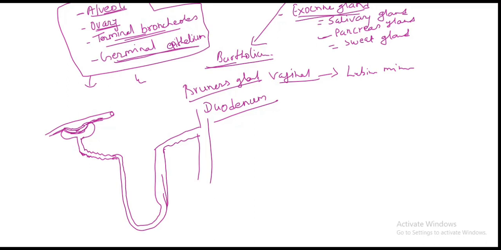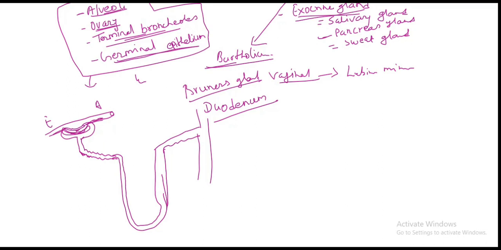This is the afferent arteriole, and this is the efferent arteriole, and this is the Bowman's capsule. So this is the arteriolar structure, and the endothelium of the arterioles is lined by simple squamous epithelium. So Bowman's capsule